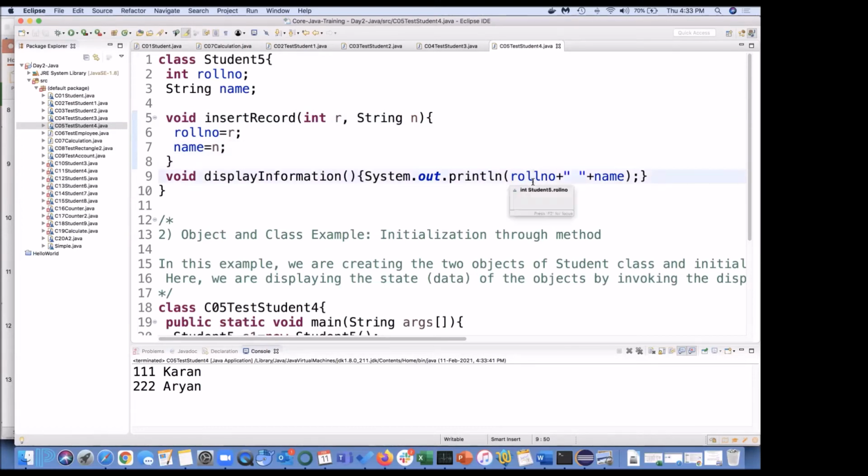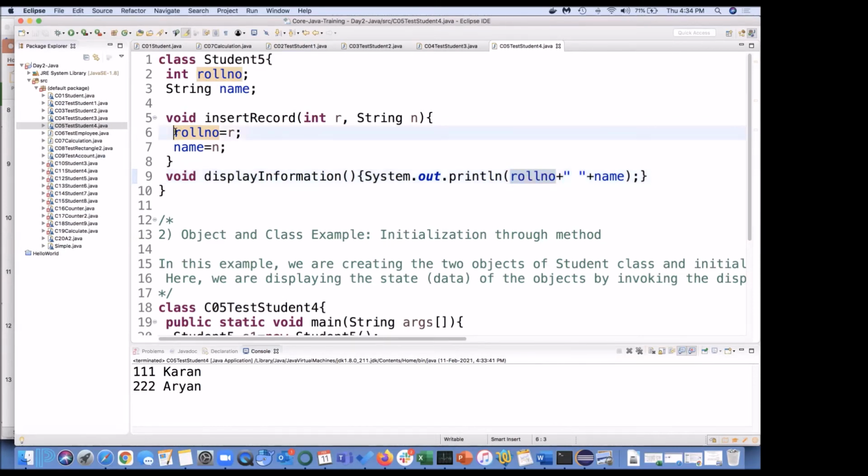Why this happened is because you can see this variable is defined at the class level, or you can say it's kind of a global variable. That is the reason this roll number you can access here. But if I am going to print R and N, I cannot, because R and N are inside this function. Okay, but roll number and name are already defined outside this function at the class level.